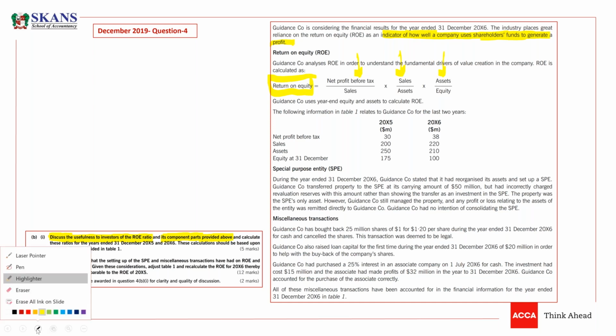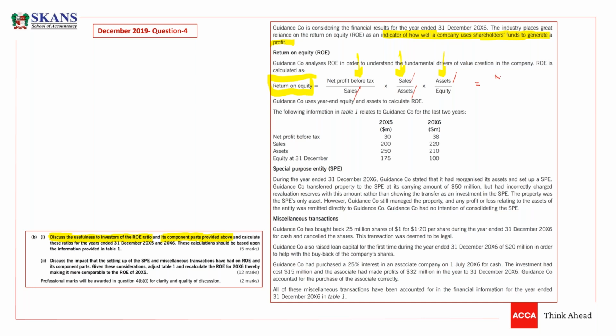If you see the final result of this ratio, you will find that these assets and these assets will cancel out each other. These sales and sales will cancel out each other. And the final formula would be net profit, meaning profit before tax, divided by equity. So this is the formula of return on equity.